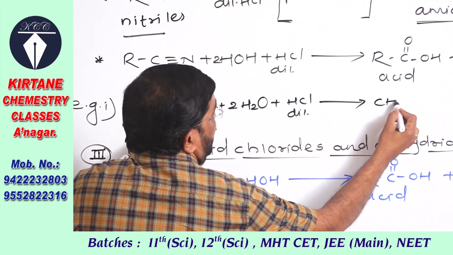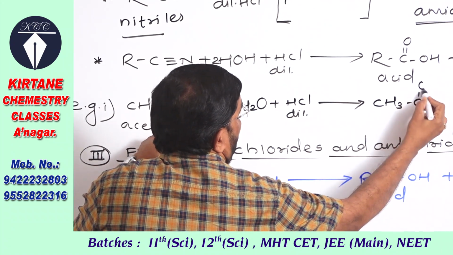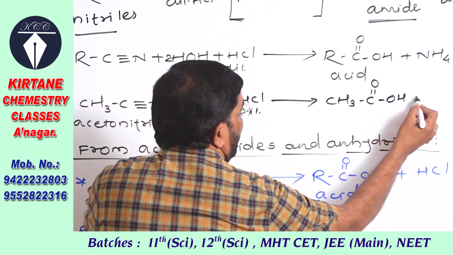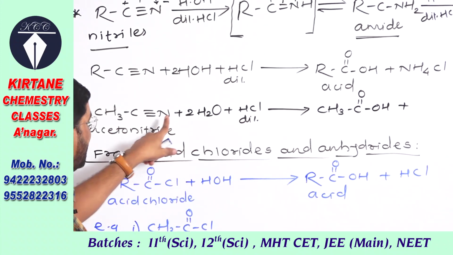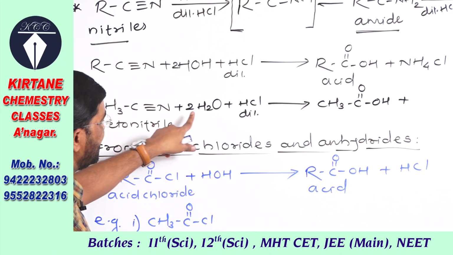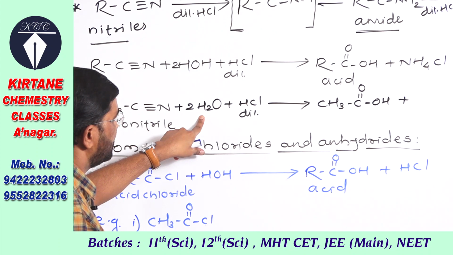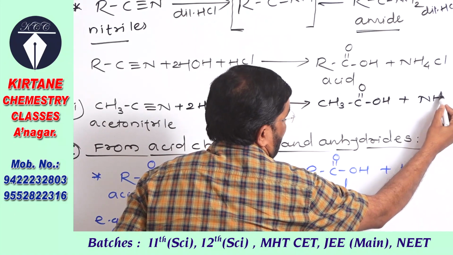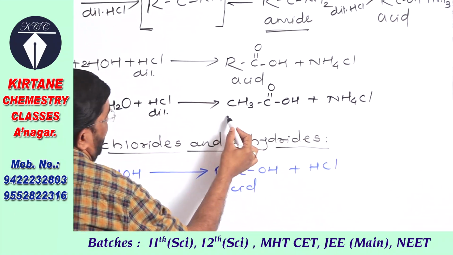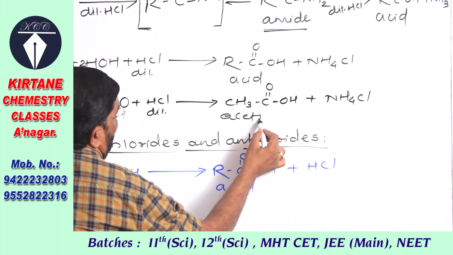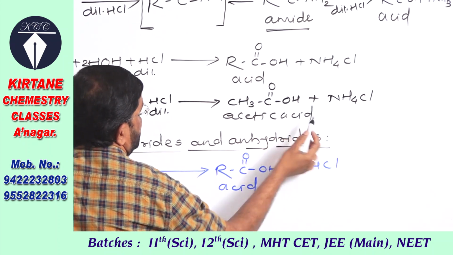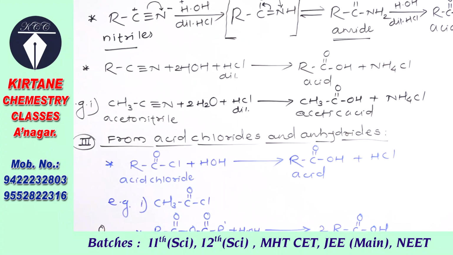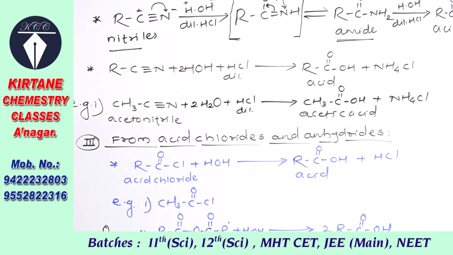So here see CH3, C double bond O, एक OH ग्रुप ऍड करा याच कार्बन एटमवर OH, आणि राहिलेले इथं काय आहे, नायट्रोजन. याच्यातले दोन हायड्रोजन, सॉरी 3 हायड्रोजन, हा एक हायड्रोजन आणि हा एक क्लोरीन. बाय प्रोडक्ट obtained is ammonium chloride, and the product formed is acetic acid or ethanoic acid. Acetic acid or ethanoic acid is obtained.